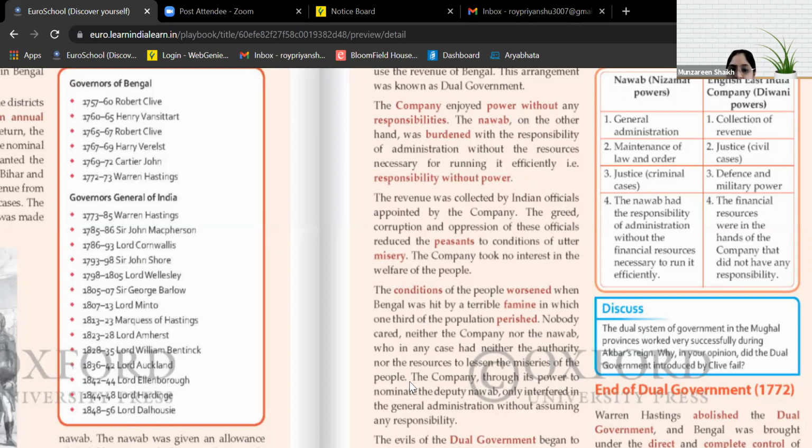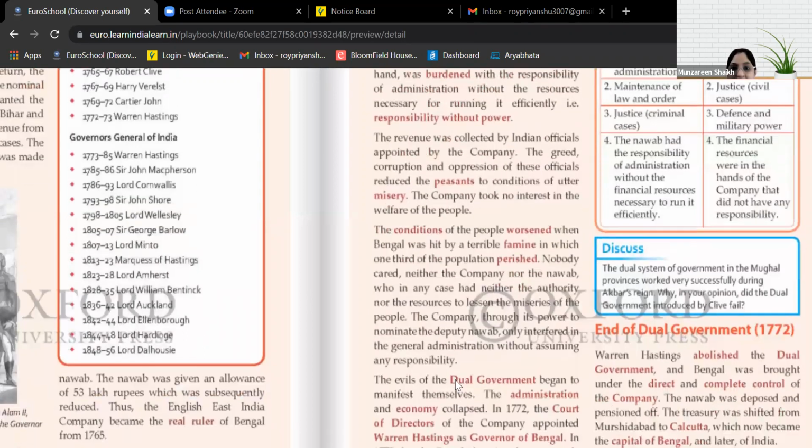The company, through its power to nominate the deputy Nawab, only interfered in the general administration without assuming any responsibility. You remember in the previous class I had explained to you all, the company was most interested in the deputy Nawab. Remember why? Because the deputy Nawab would be appointed by these Britishers, and this deputy Nawab would work in favor of the Britishers. And even the Nawab did not have any right to remove this deputy Nawab. Remember, yesterday I had explained to you all.